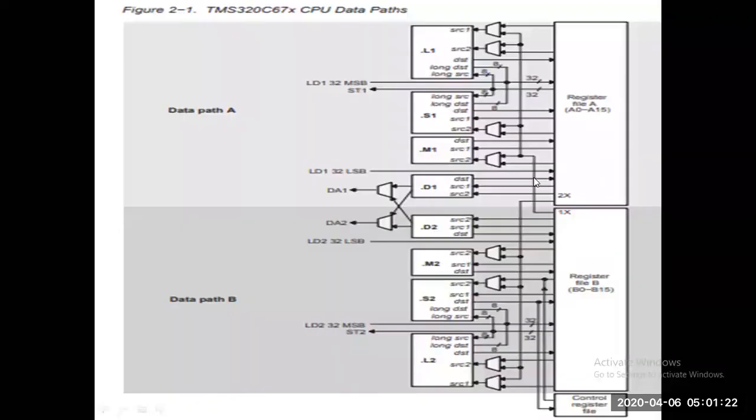Okay, now here you observe it. Concentrate on the right hand side of this figure. On your right hand side, you observe there are two register files and a control register unit. Right? I have read a lot about the control register file in books, but I didn't find much that is particular. If I find it, I will definitely tell you. But it is used as the control register file. Why is it given? It supervises the controlling operation. That is the main functionality of this control register.